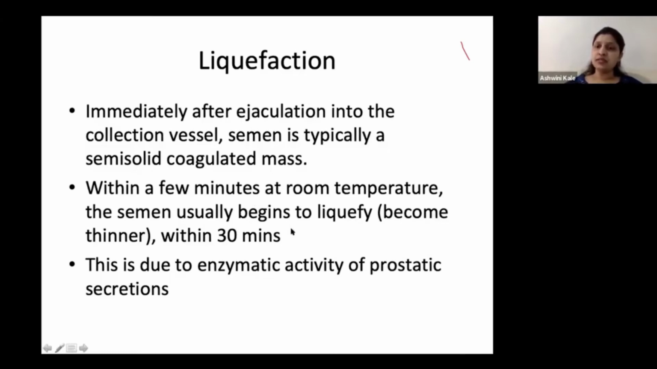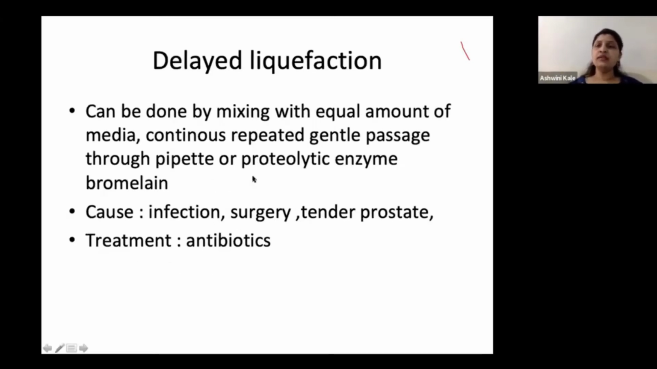You may wait for 60 minutes for it to liquefy, but beyond 60 minutes, if it doesn't liquefy, then that goes to say that there is some problem with the prostatic secretions. So what are the various causes of delayed liquefaction? The delayed liquefaction can be because of any infection or surgery of the prostate. And this can be found out if you just examine the patient and you would see a tender prostate. A simple treatment for this is giving antibiotics.